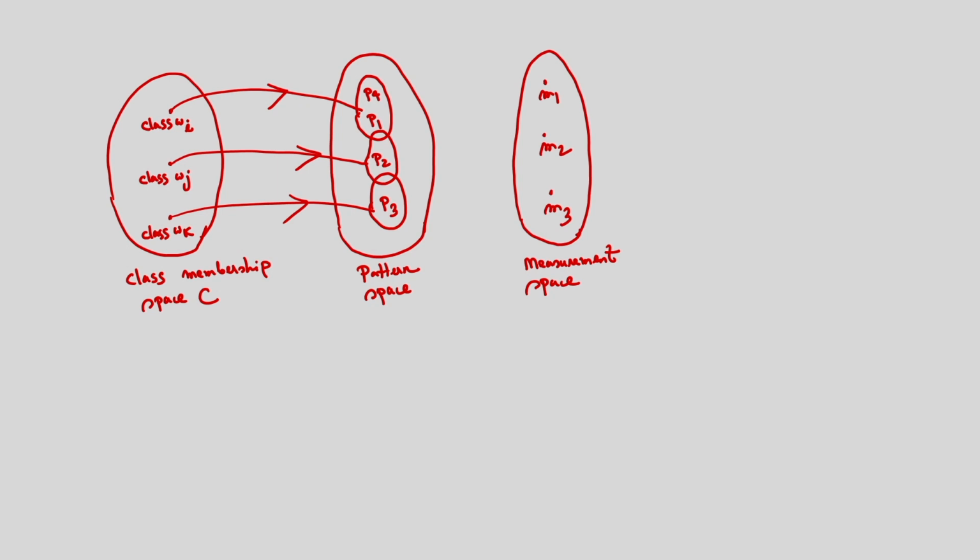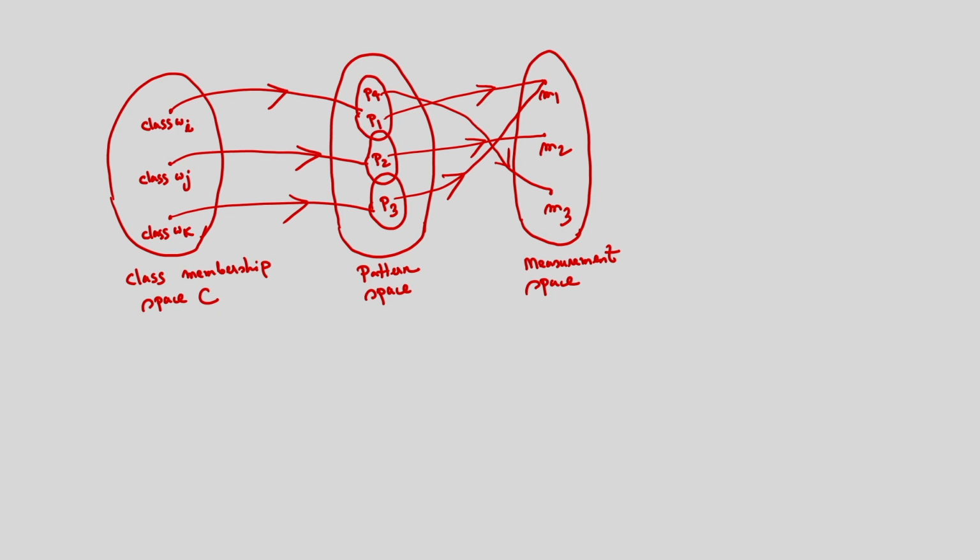And corresponding to these patterns, if I consider the mapping from the pattern space to the measurement space, corresponding to the pattern P1, the measurement is suppose M1. Corresponding to the pattern P2, the measurement is M2. Corresponding to the pattern P3, the measurement is suppose M1. And corresponding to the pattern P4, the measurement is suppose M3. So this is the mapping from the pattern space to the measurement space.